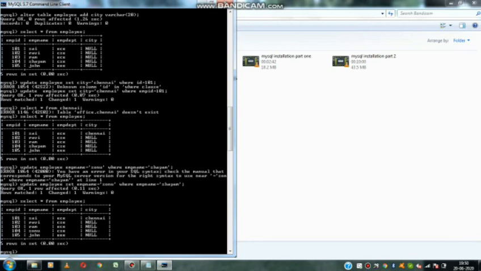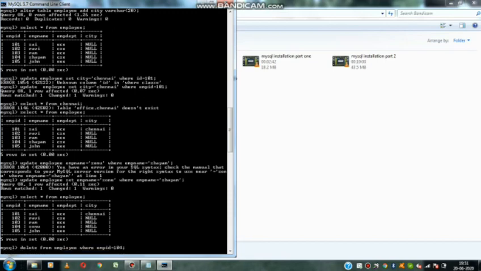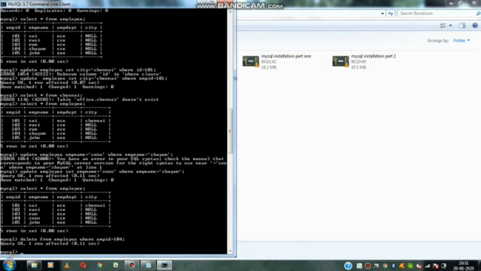In these 5 rows, if I want to delete one particular row from the table, we have to go for the delete query. Delete from employee where EMPID equals to 104. So now it will delete only that 4th row.